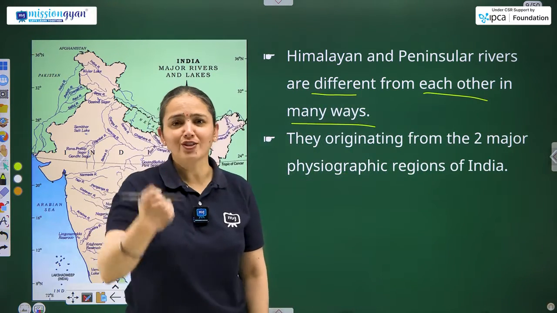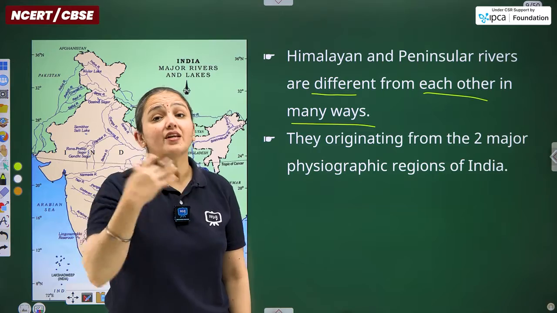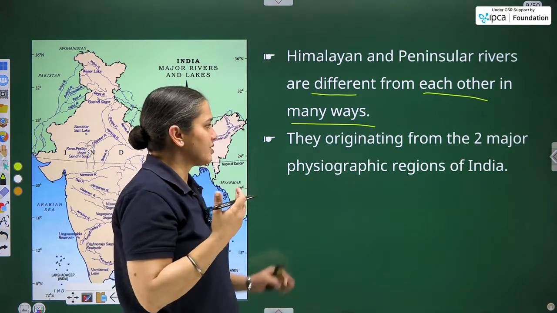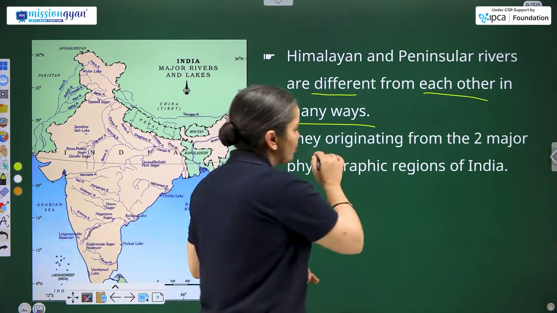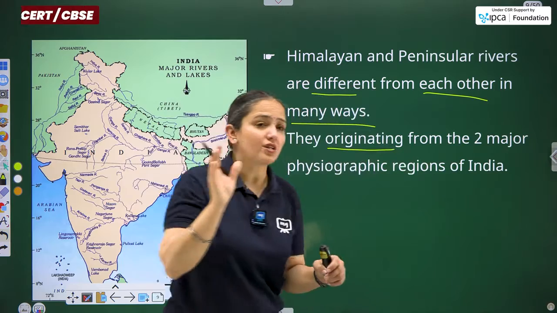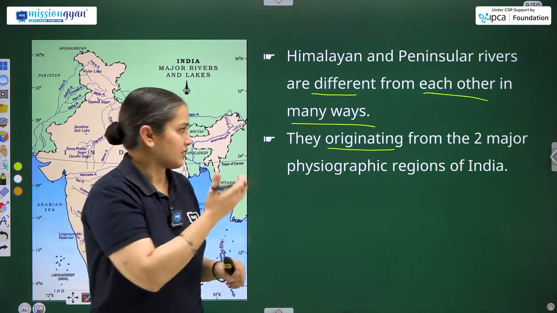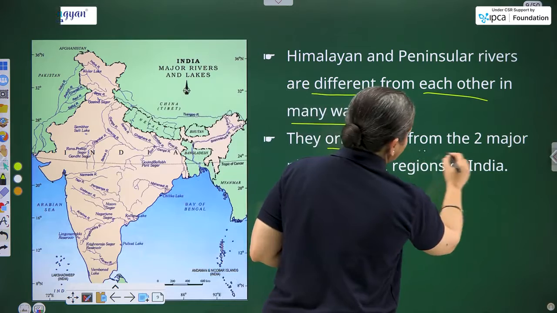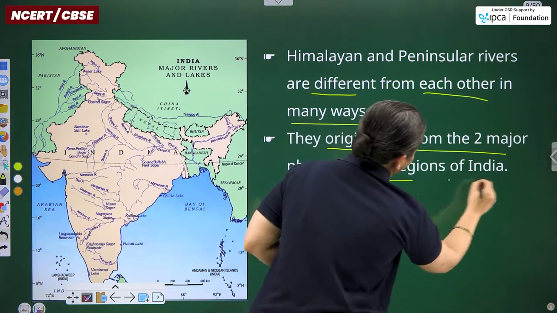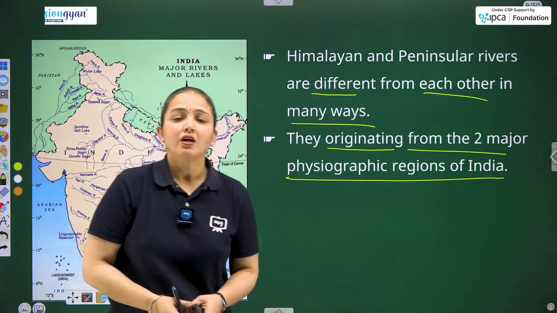First, the differences of North and South India I have stated, and there are several others that we have to discuss. They originate not from a particular place, and the history is with us. They originate from the two major physiographic regions of India.